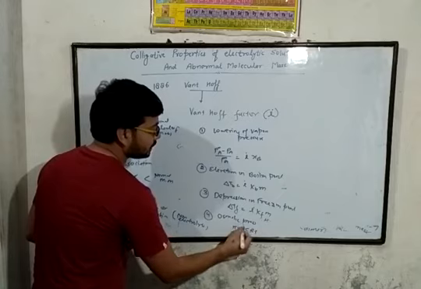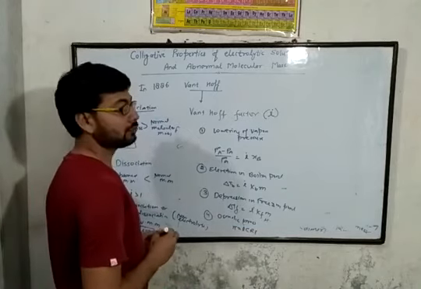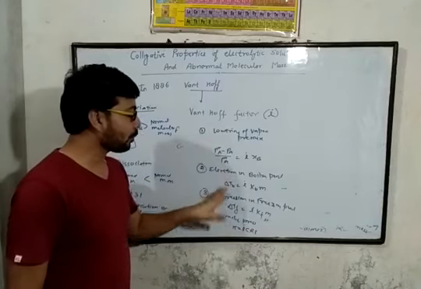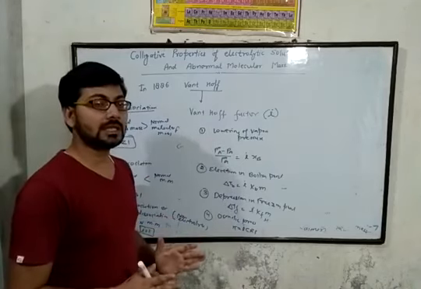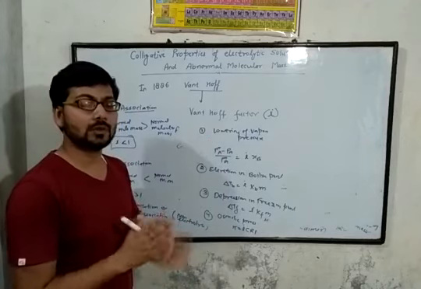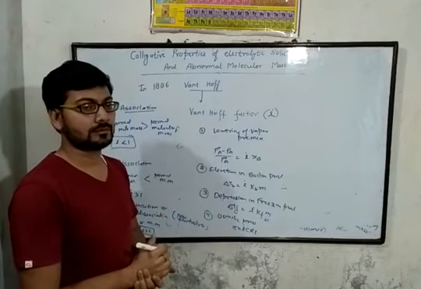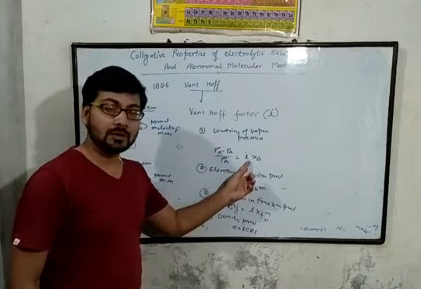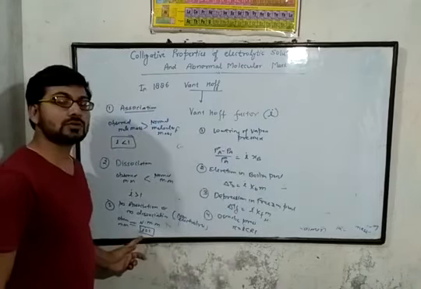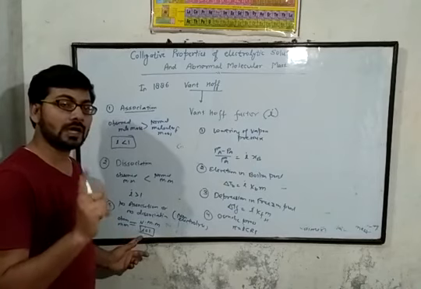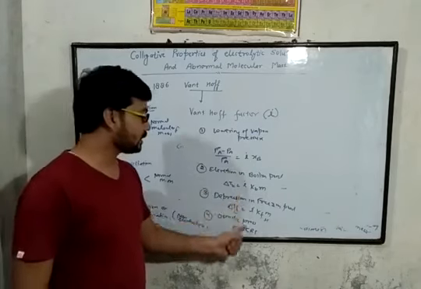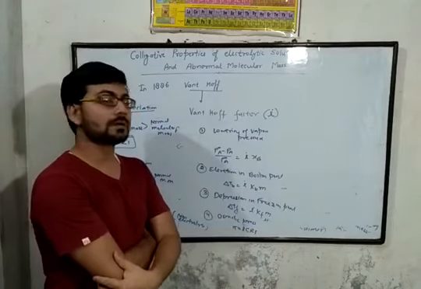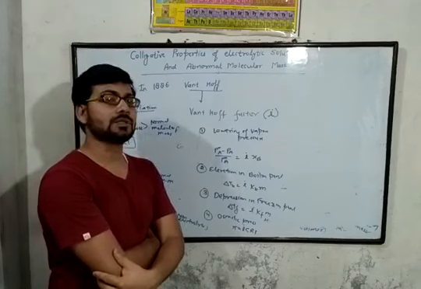The Van't Hoff factor is introduced as i in this equation. So these are the colligative properties related with the electrolytic solution. In case of non-electrolyte, there is no necessity of i, because for non-electrolyte solution the Van't Hoff factor value is 1. So these are the various colligative properties for electrolytic solution.